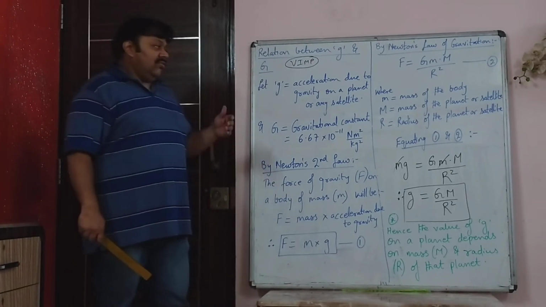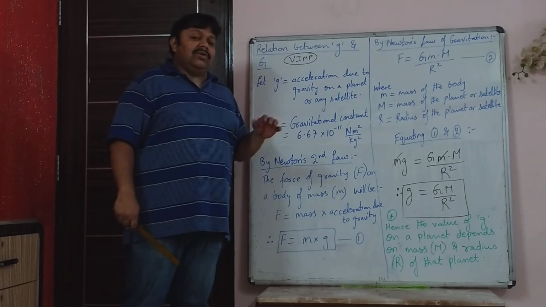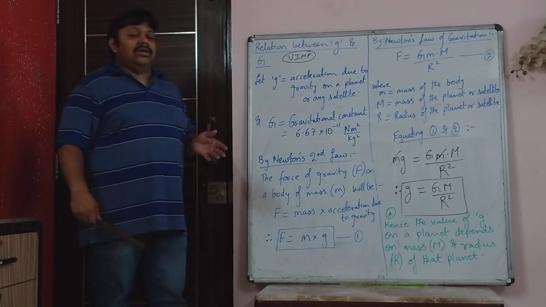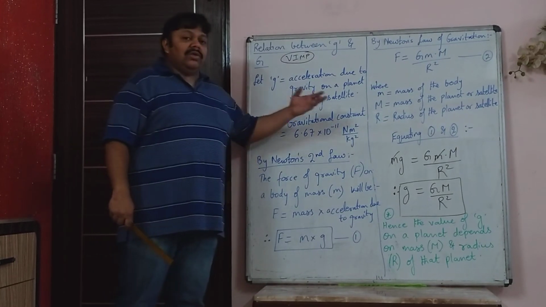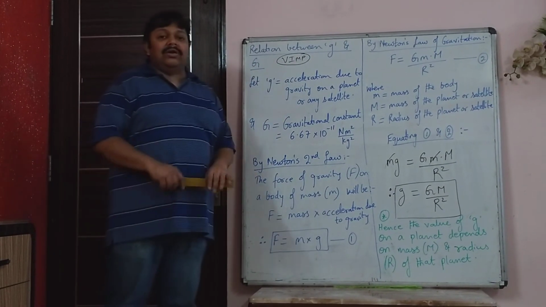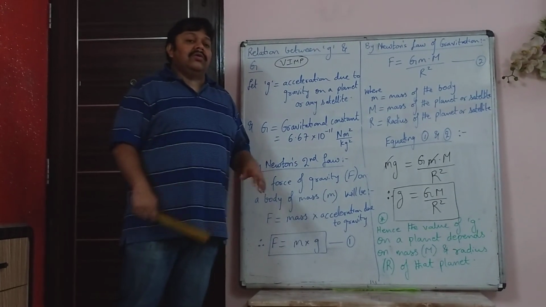So today we will conclude the session here, and in the next session we will see mass and weight correlation and distinction, and then we will do some numerical examples which are remaining based on what we did today, that is acceleration due to gravity and weight is equal to mg.